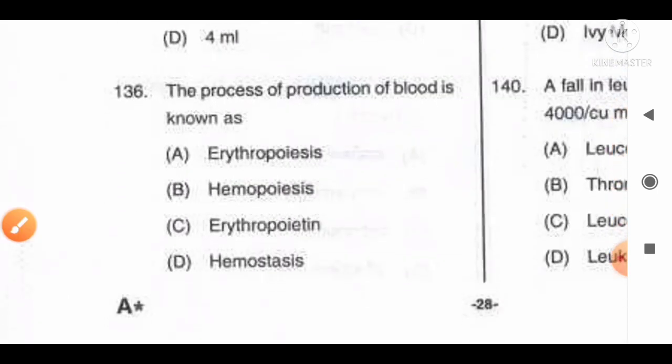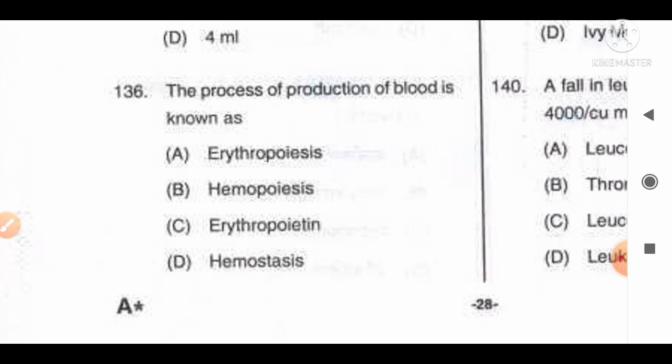The process of production of blood is known as: option A erythropoiesis, B hemopoiesis, C erythropoietin, D hemostasis. Talking about all the options, erythropoiesis is the process of production of particularly RBCs. Hemopoiesis is the process of production of all blood cells. Erythropoietin is nothing but a hormone that protects RBCs against destruction, and hemostasis is a natural reaction of the body to injury that stops bleeding and repairs the damage.